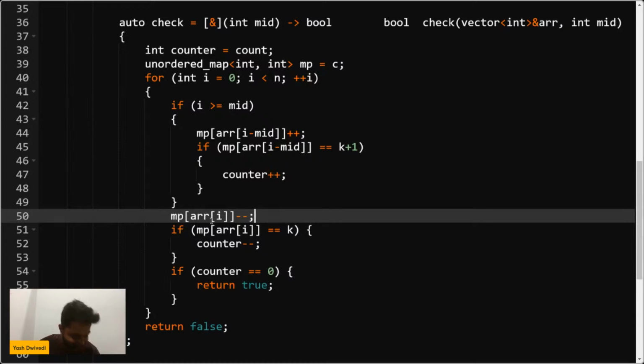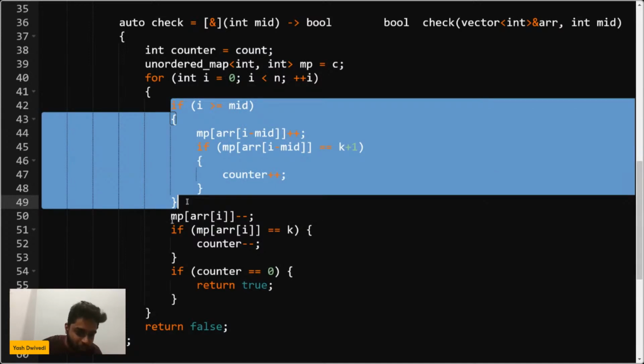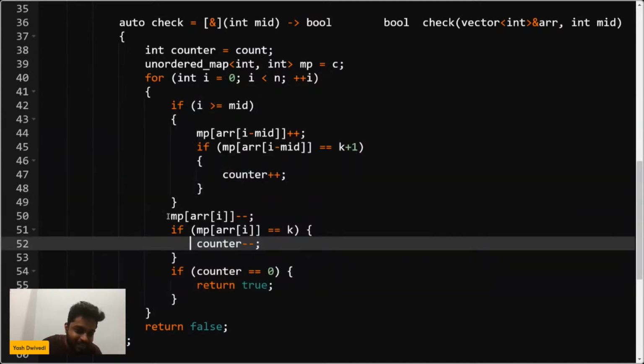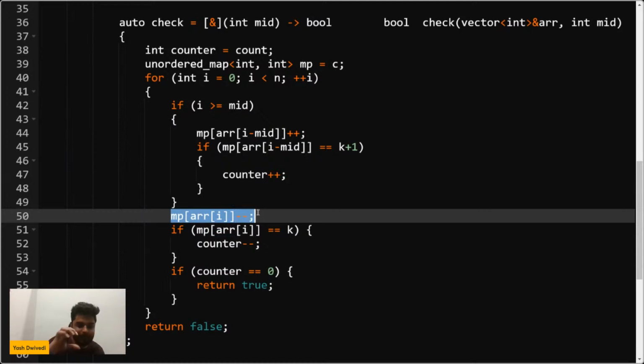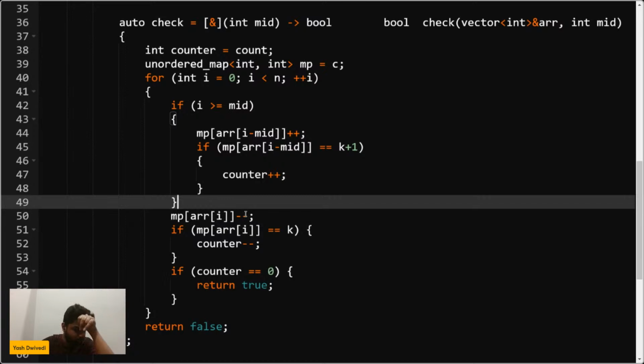See what we are doing is, forget about this part as of now, right? Forget about this part, focus on this part. If I am removing the ith element, what should I say here? In this case, how should I say this? If i is greater than or equal to mid, I'm increasing the frequency for all the other elements that are not greater, right? So I am removing it for i minus mid, i minus mid, i minus mid.